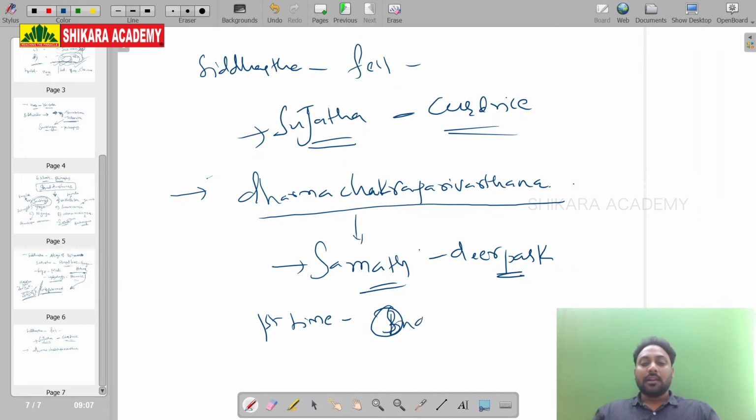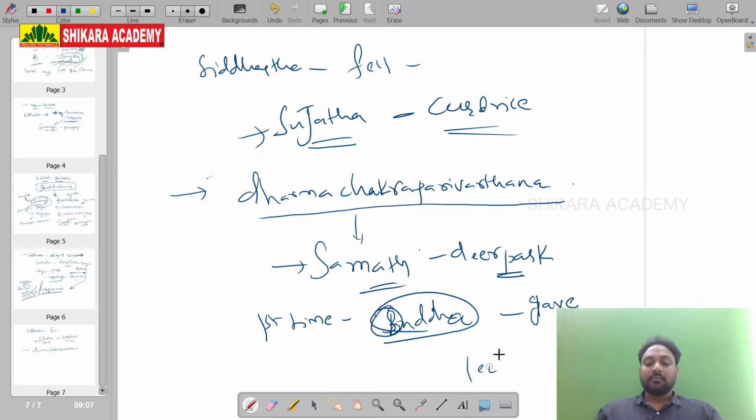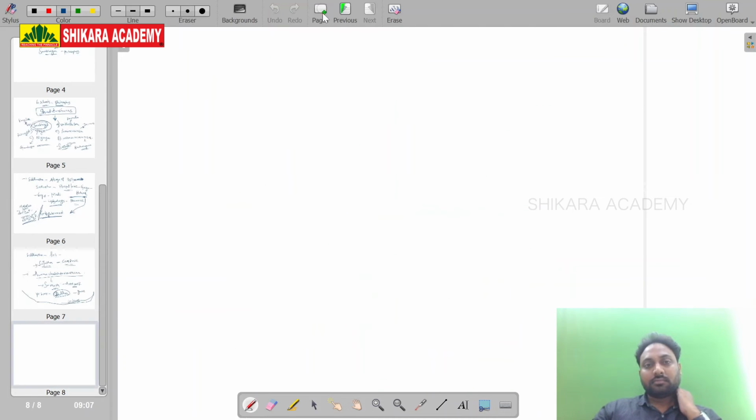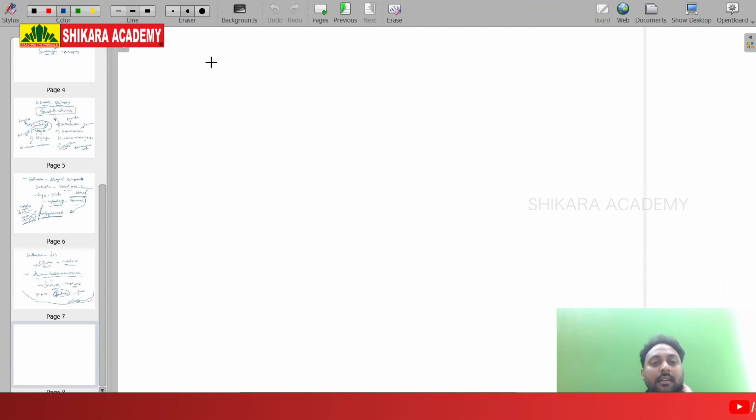For the first time, Buddha. Now Siddhartha is no more a Siddhartha. Buddha first time gave a lecture. And the last one, the fifth incident in his life.